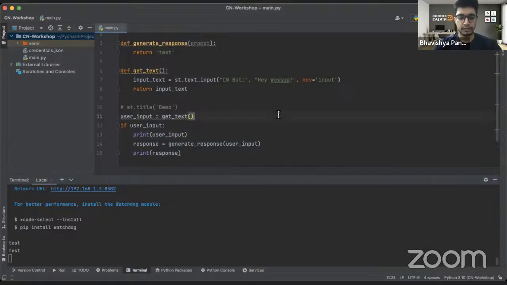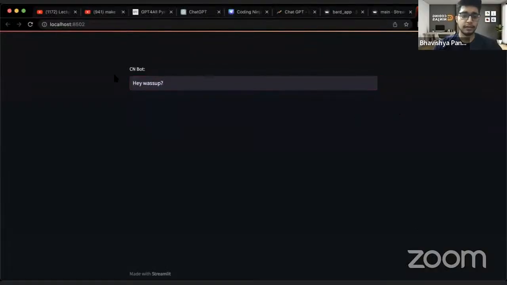So we'll press Command S, the file will get saved automatically. We'll simply go to the Chrome browser again. We see it here. We'll refresh the page. And again, it has said, hey, what's up? I'll press enter once and then I'll go back. I will write something else. Let's write, hey guys, you are lovely. And then I will press enter again.